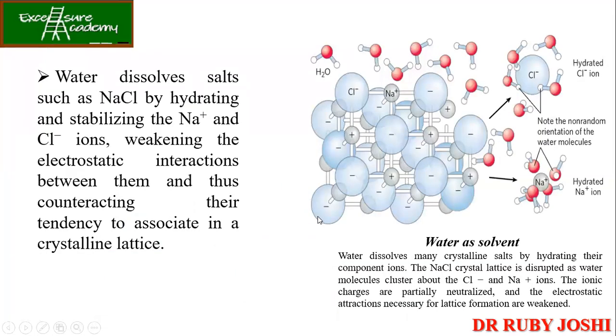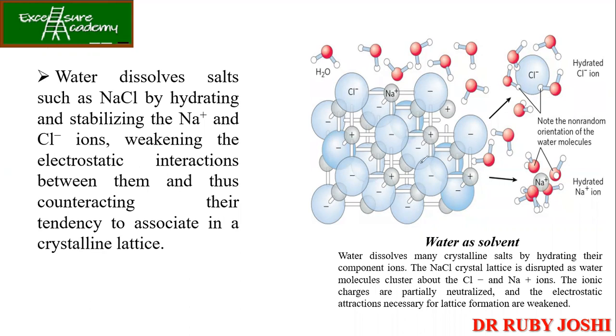How exactly, if we say that salt and sugar dissolve very quickly in water, what is actually happening? If you see in the figure, these are forming very good structures. This is the structure of NaCl. Each larger one is the chloride ion, and the smaller one is Na plus. This is how the NaCl crystal looks.